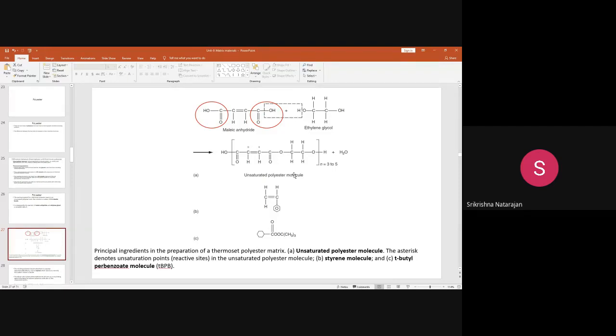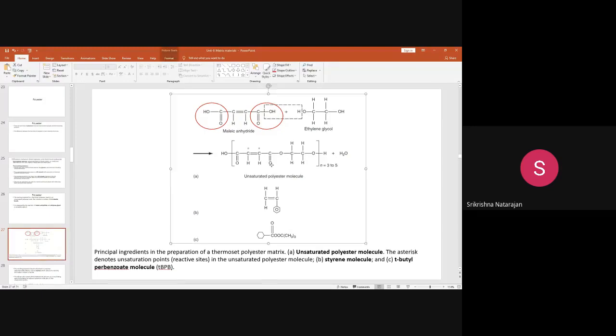This thermoset polyester is manufactured from a diacid functionality, which is maleic anhydride, with ethylene glycol. It will form the unsaturated polyester molecule. This unsaturated polyester molecule can be used as a matrix material to manufacture composites. First you need this molecule so that you can mix it with some ingredients and use it as a matrix material.